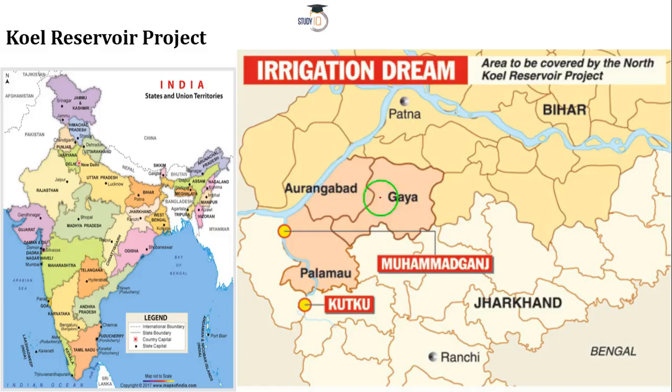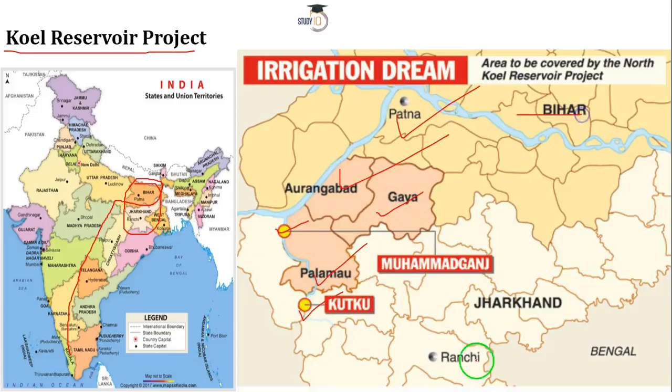Now let's crack on to another dam, and this is the Koel Reservoir project. Here we are, from this part we are now traveling to this part, and we are going to focus on these two states, Bihar and Jharkhand, as you can see here on the map as well. Let me quickly take you through some important places. Here you can see Mohammadganj, then you have Kutku, Palamau, Gaya, Aurangabad, right?